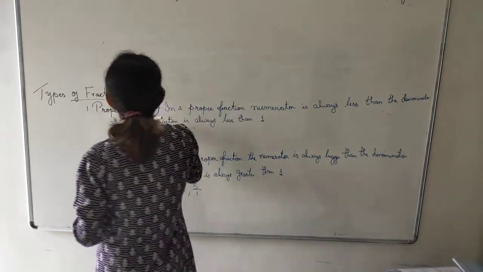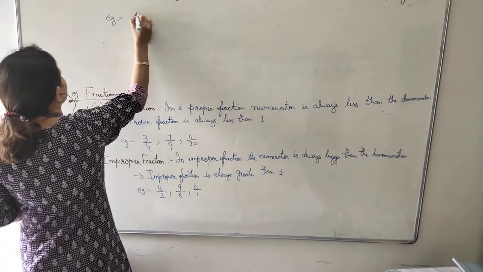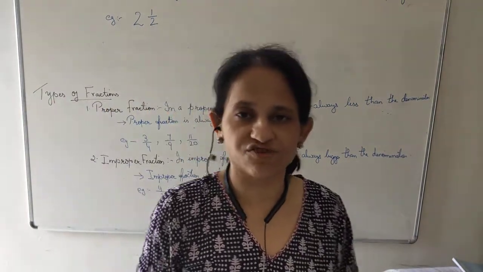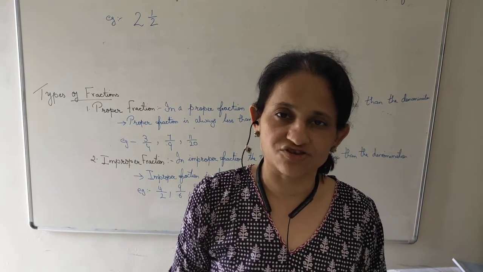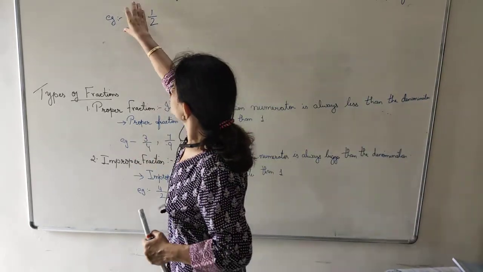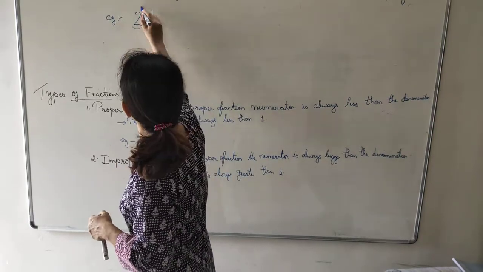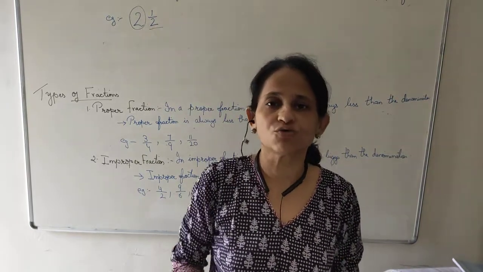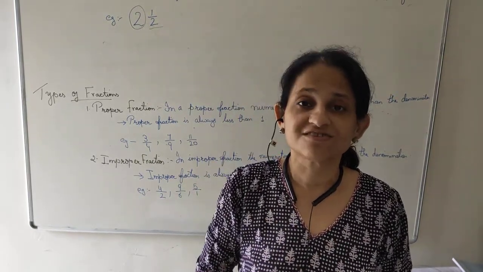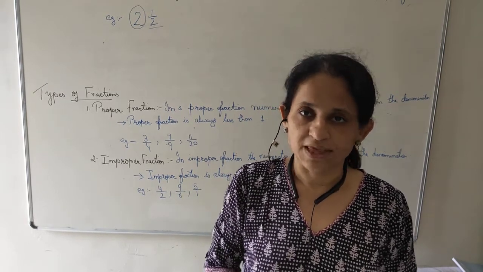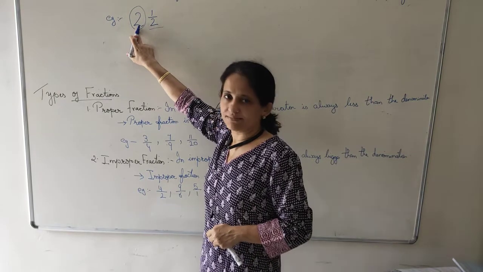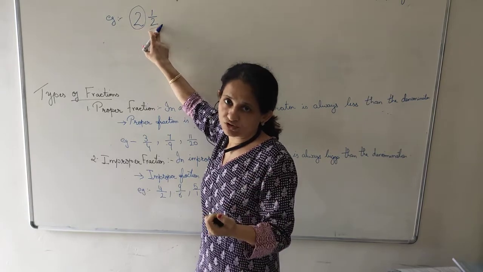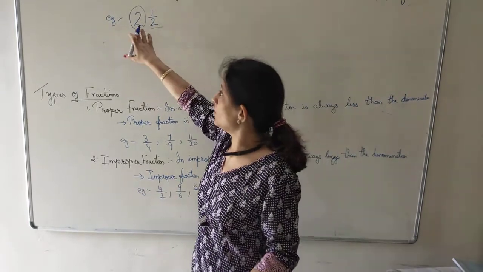For example, I say 2 1/2. I ate 2 1/2 chapati. This is a mixed fraction. What does it mean? I ate 2 whole chapatis. This is whole. 2 whole chapatis, and from the third one I divided it into 2 parts and I ate 1 part. This is 2 whole 1 upon 2. Here 2 is a whole number. You can call it an integer. 2 integer 1 upon 2. 2 whole 1 upon 2. You can call it anyway. It is a whole number.